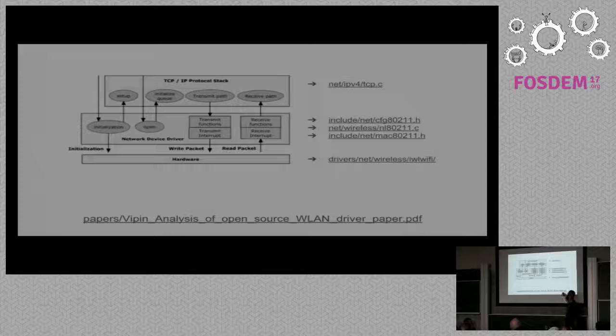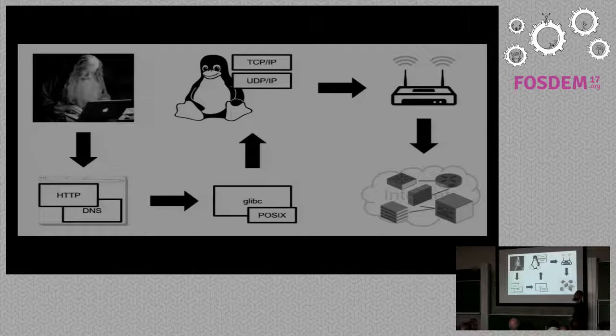So this is the paper I talked about on the left side, so if you want, you can read it. So we are going to the kernel on IPv4 TCP. There are some frameworks to develop device drivers for wireless and net. And we have iwlwifi, which is the driver for this laptop. The only part that is not open source here is the Intel firmware. It's a blob. Everything else is open source. So we're finally leaving the operating system, and we will go to our router and to the internet.